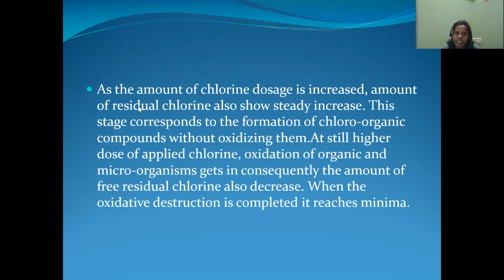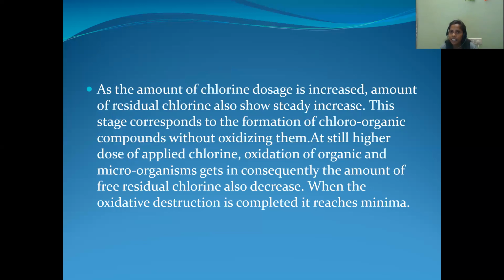In the second stage, as the chlorine dosage increases gradually, the amount of residual chlorine also shows a steady increase. That means the free residual chlorine value will be increasing. This stage corresponds to the formation of chloroorganic compounds without oxidizing them. In the initial stage, the reducing substances are oxidized because there is no free residual chlorine.